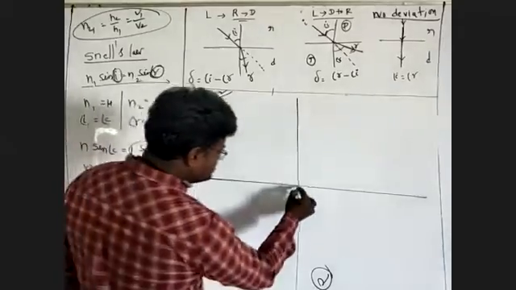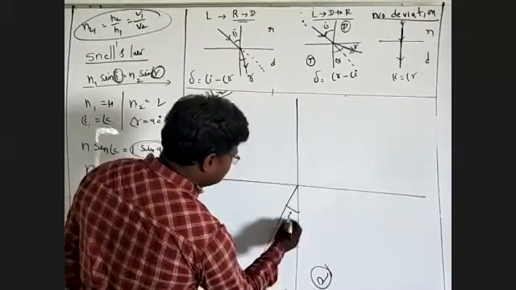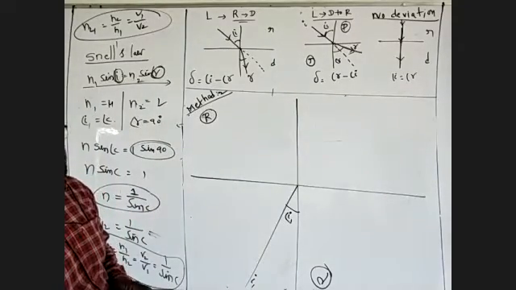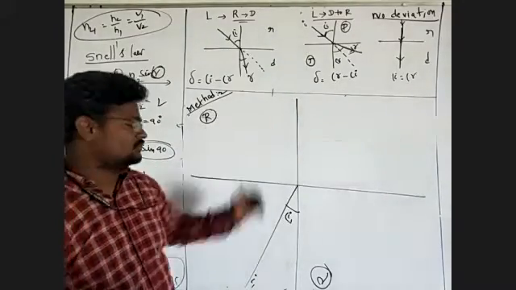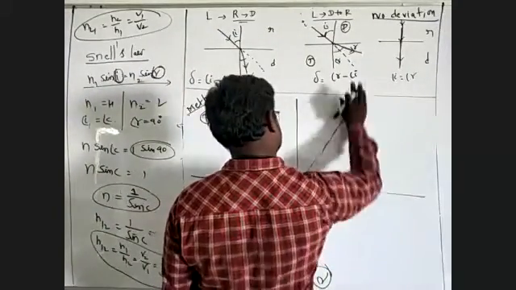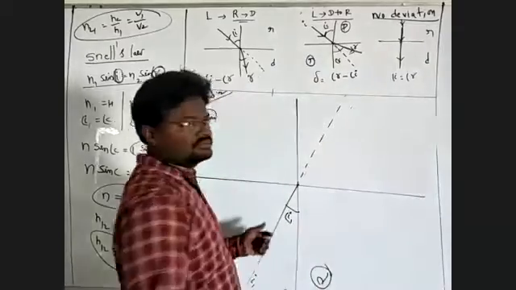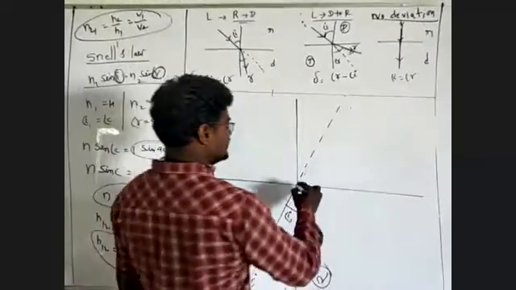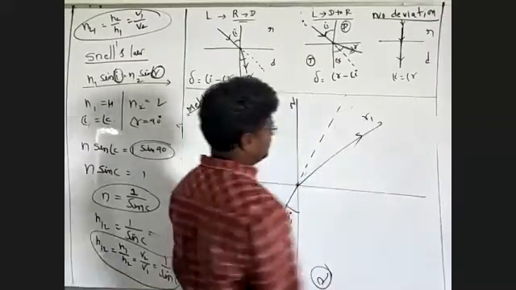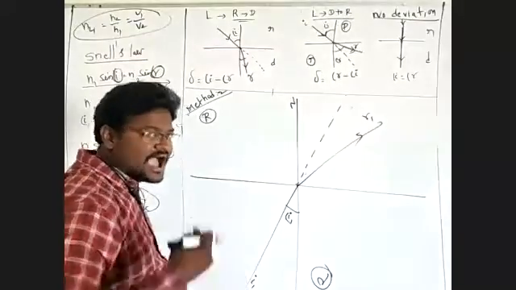Now you take this angle, I1, the angle of incidence. The first condition is that light should travel from the denser medium to the rarer medium. This is the actual direction of the incident ray. When light travels from the denser medium to the rarer medium, the refracted ray bends away from the normal, that is r. Next, I am increasing the angle of incidence.